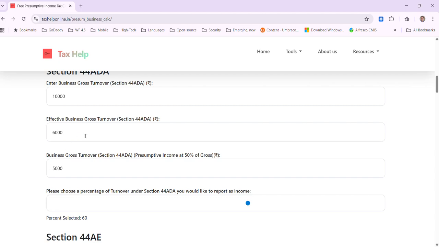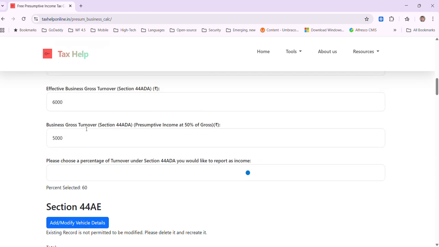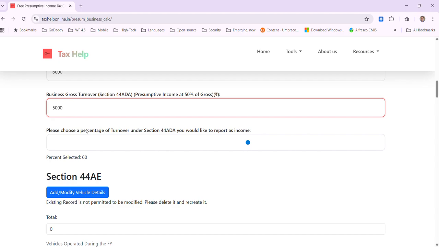So as you can see, this is the effective 60 because we selected 60%. So 10,000 into 60% is 6,000, but only 50% is considered for presumptive taxation to come up with your tax liability, and hence it is 5,000, as you can see here.